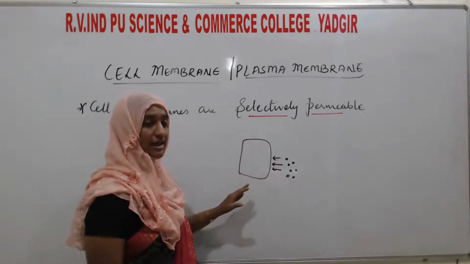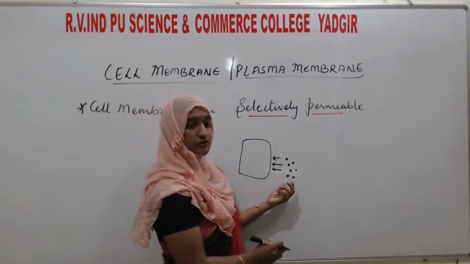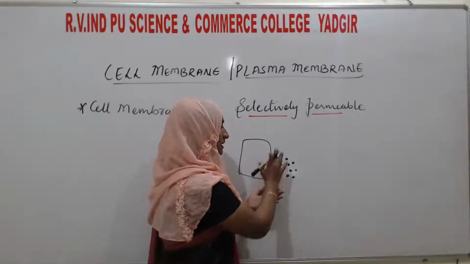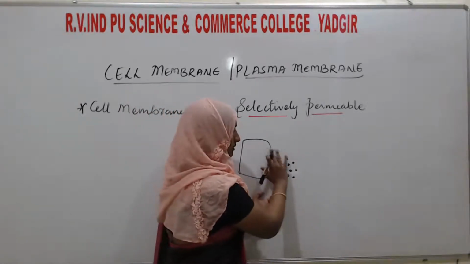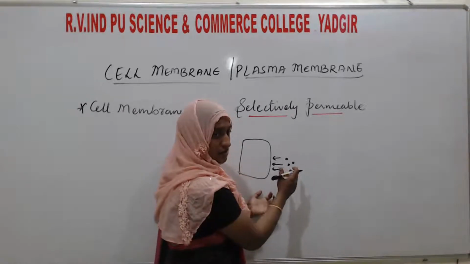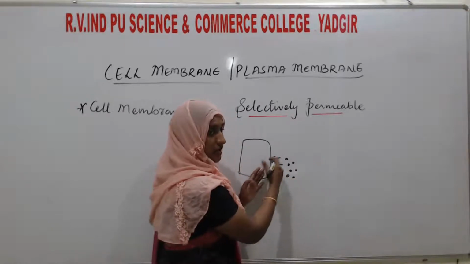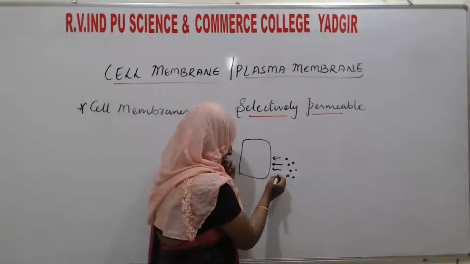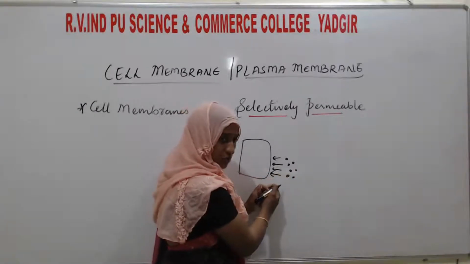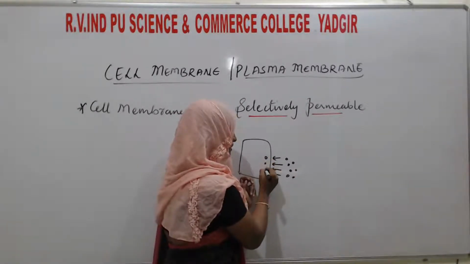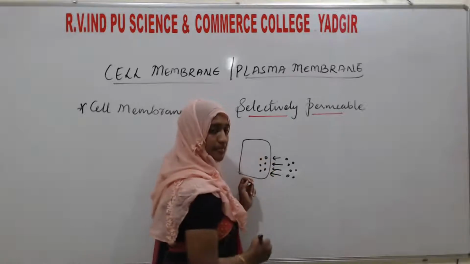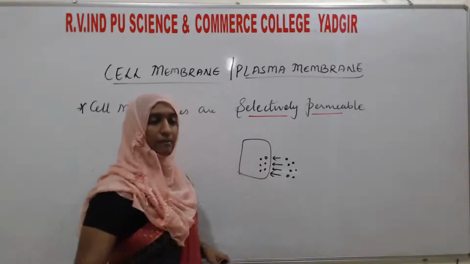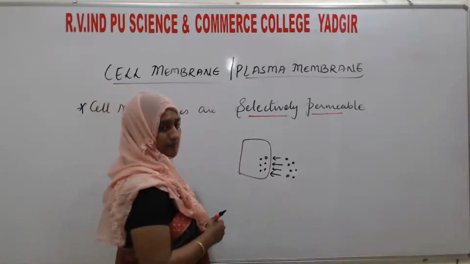If this membrane is allowing these molecules to move from the outer side of the cell, the external environment of the cell, inside the cell, as this arrow mark is showing, see, but not all.